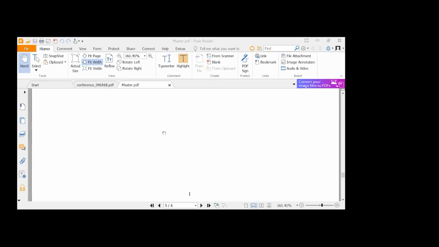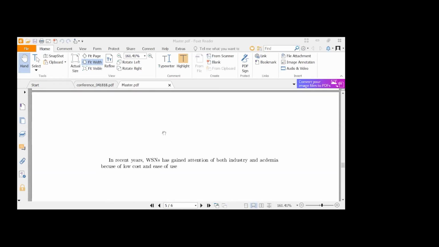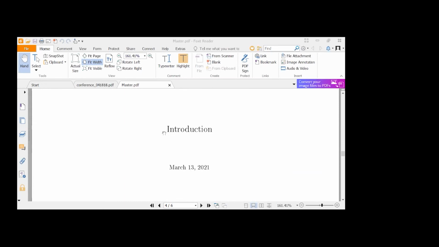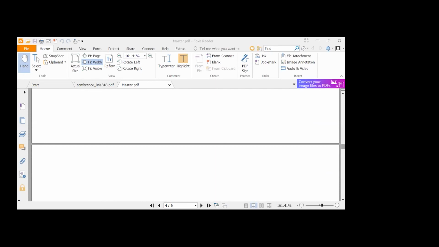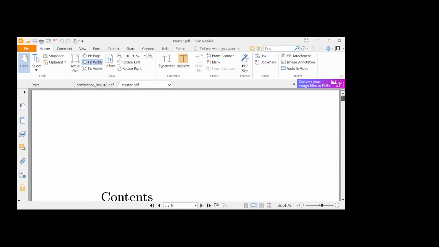I myself wrote my whole thesis in LyX only. So what is the benefit of writing the thesis in LyX? I wrote my articles in LyX only. So when I was writing my thesis, some contents you don't want to type again. You simply copy and paste from the LyX files. The images, everything, you can copy and paste from your articles' LyX files. So that is a benefit of writing the thesis in LyX also.